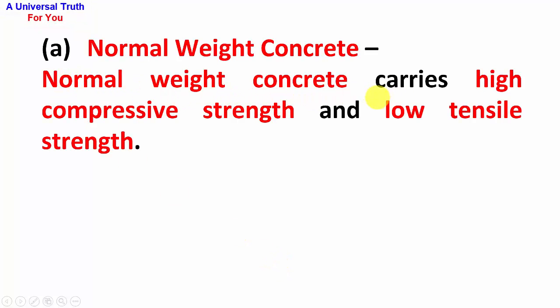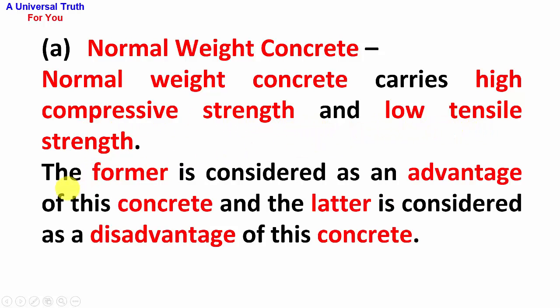Normal weight concrete carries high compressive strength and low tensile strength. The former is considered as an advantage of this concrete, and the latter is considered as a disadvantage of this concrete.